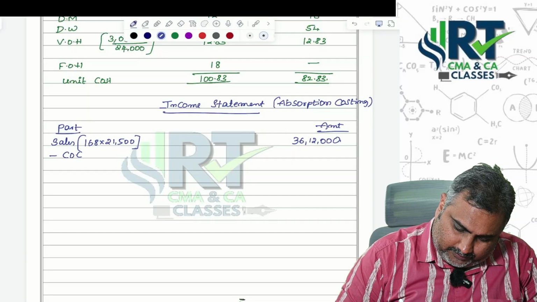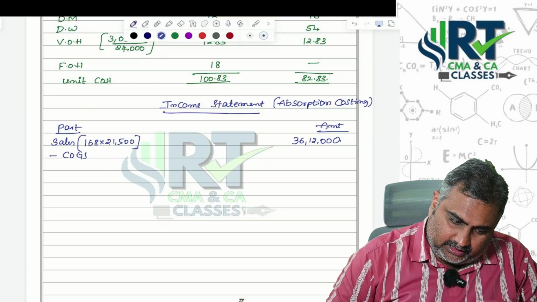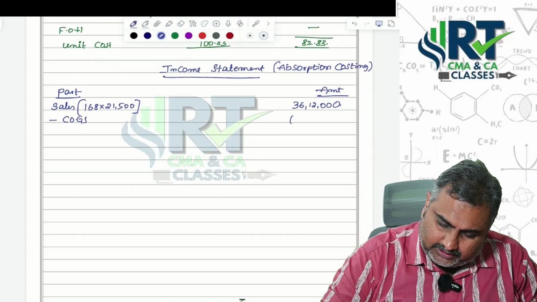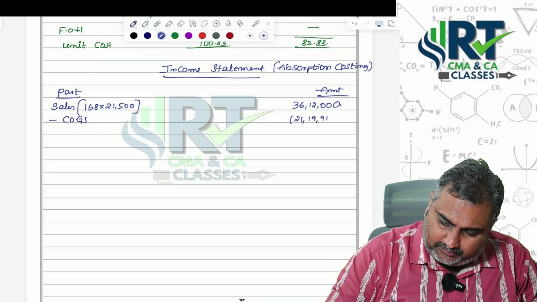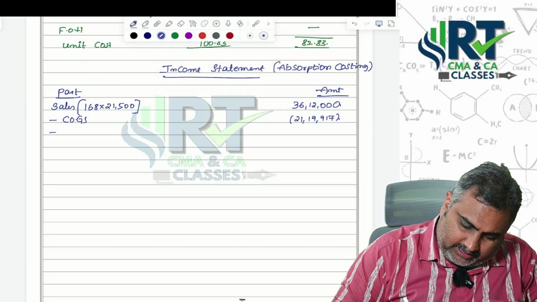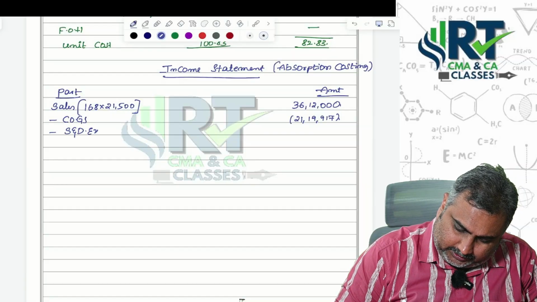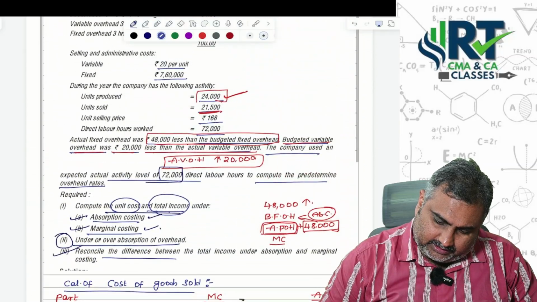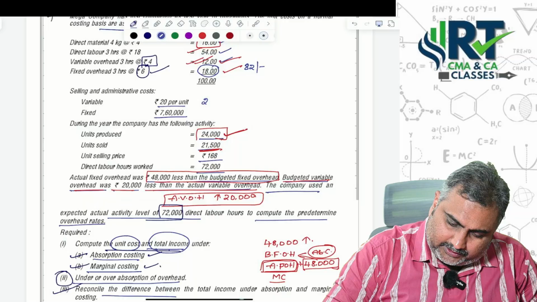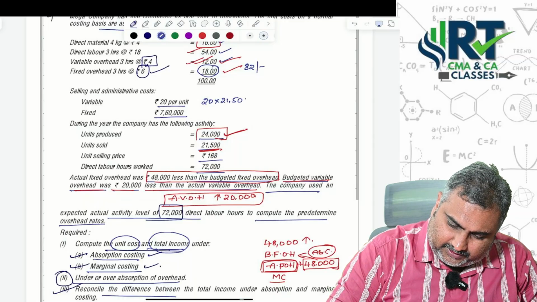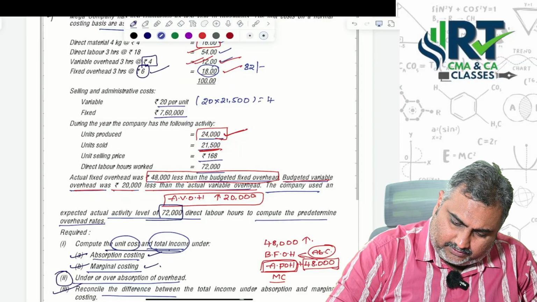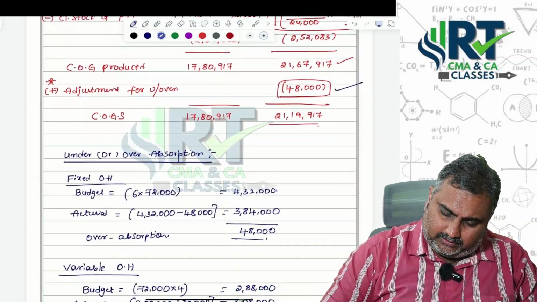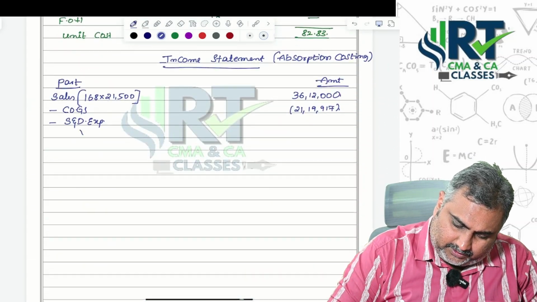Less cost of goods sold, already calculated under absorption costing. How much? 21 lakh 19,917. Less selling and distribution expenses. See how much selling and distribution expenses given in the question? 20 per unit. 20 into 21,500. Then you are getting 4 lakh 30,000.